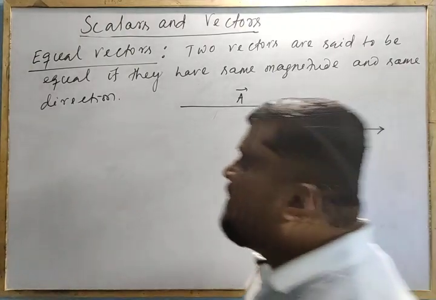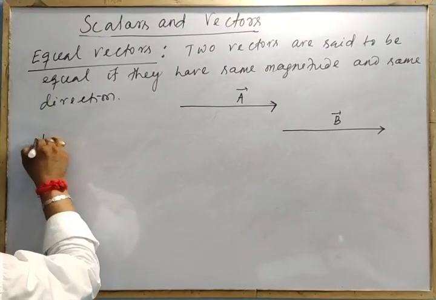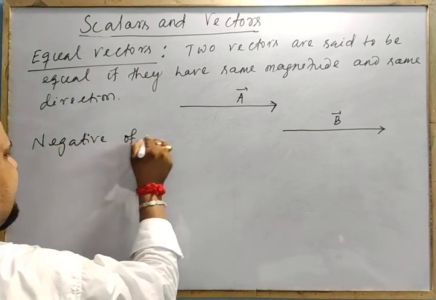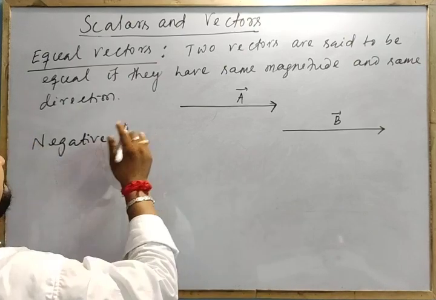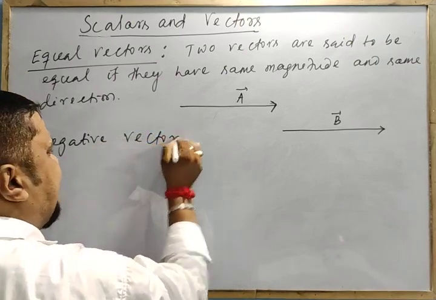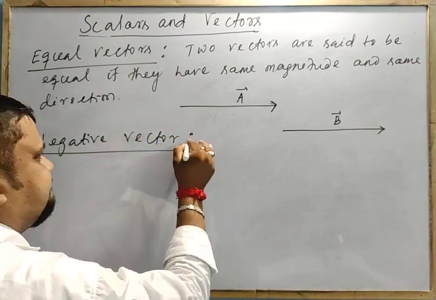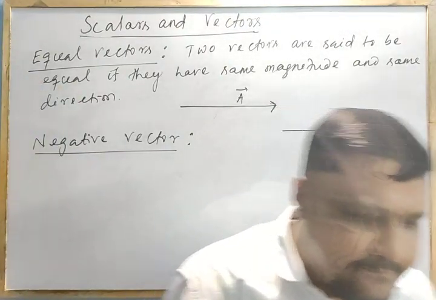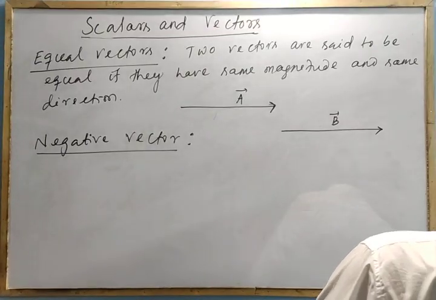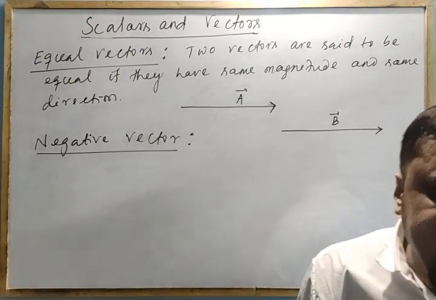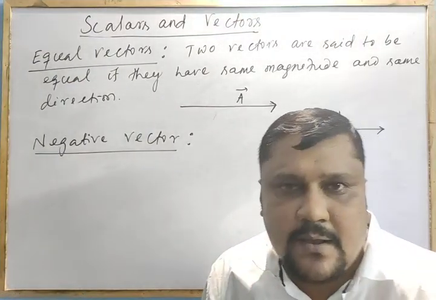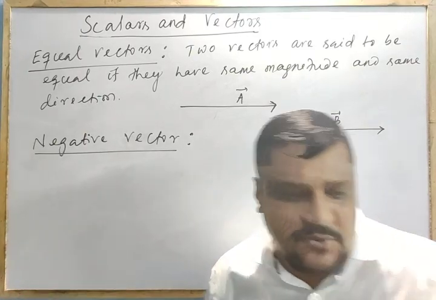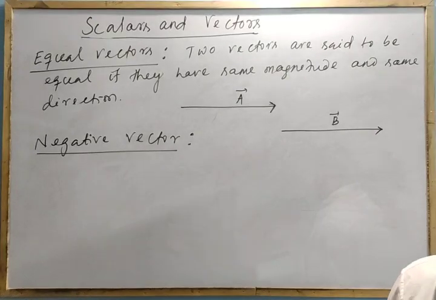Then the negative of a vector. What is the negative of a vector? Negative vector: a vector is said to be the negative of another vector if they have the same magnitude but opposite direction.